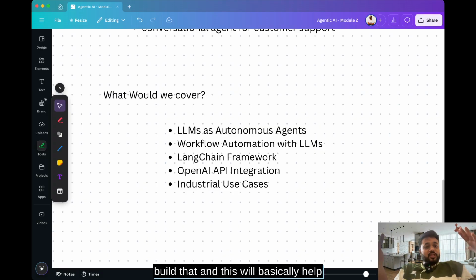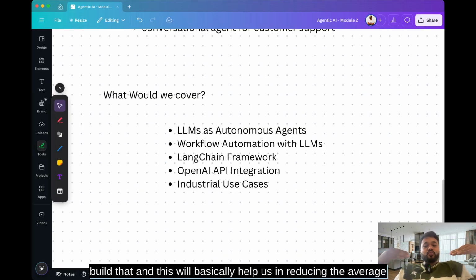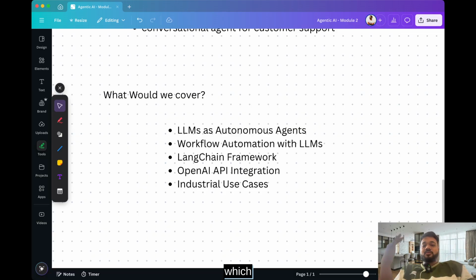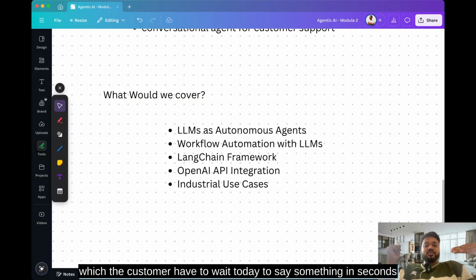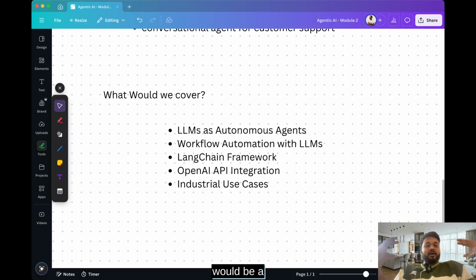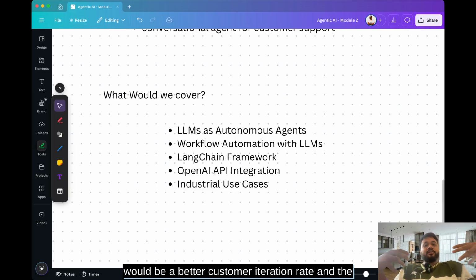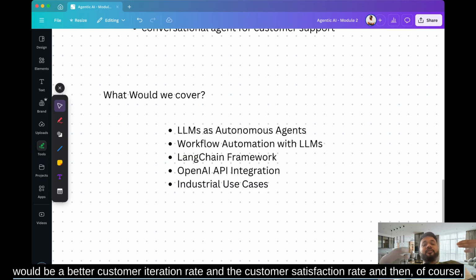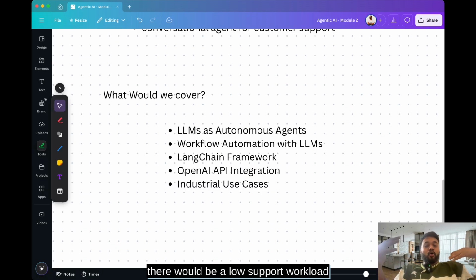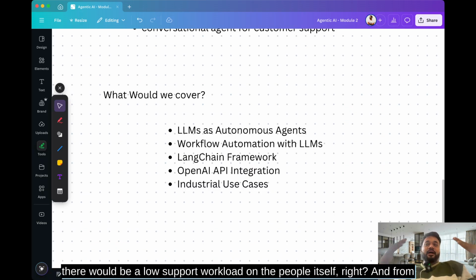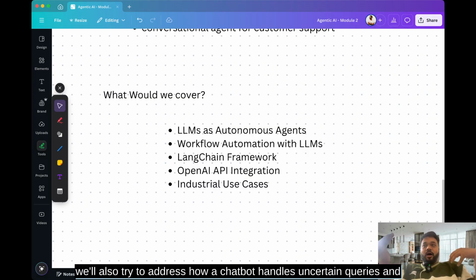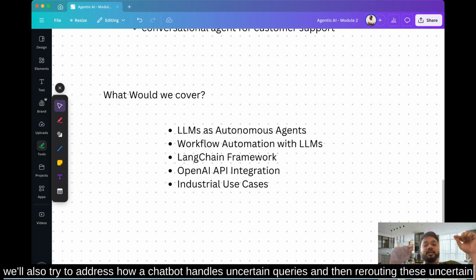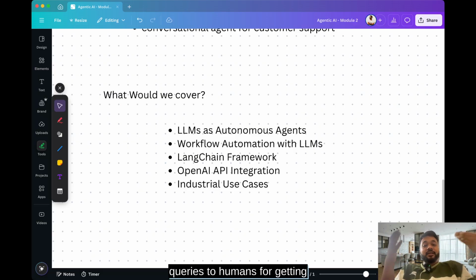And this will basically help us in reducing the average response time from the minutes which the customer has to wait today to something like seconds or milliseconds. There would be a better customer interaction rate and customer satisfaction rate. And then, of course, there would be a lower support workload on the people themselves. And from this case study, we'll also try to address how a chatbot handles uncertain queries, and then reroutes these uncertain queries to humans for getting feedback.